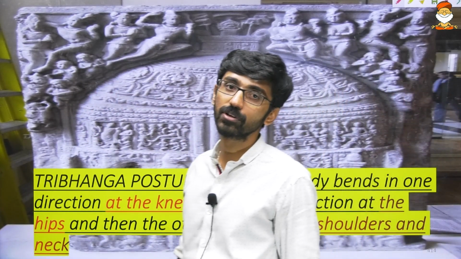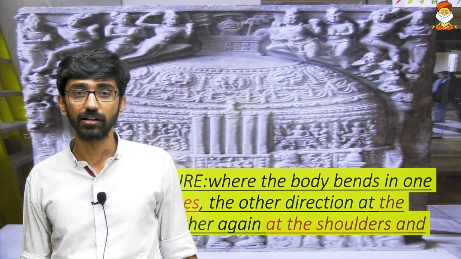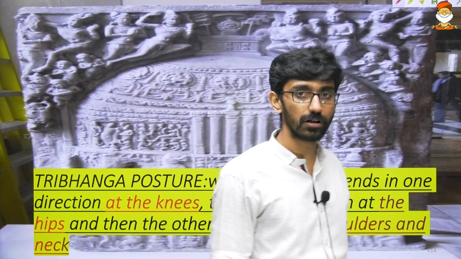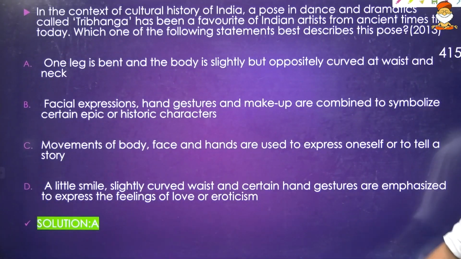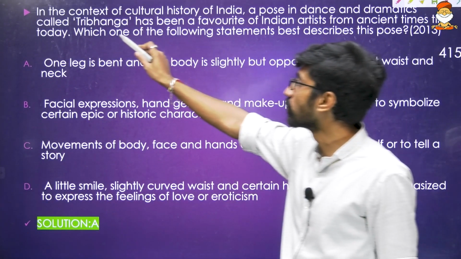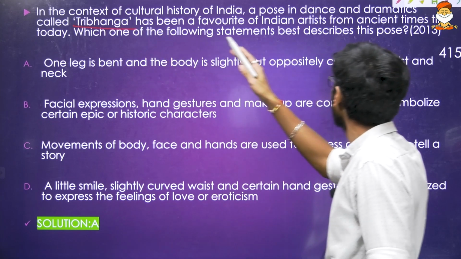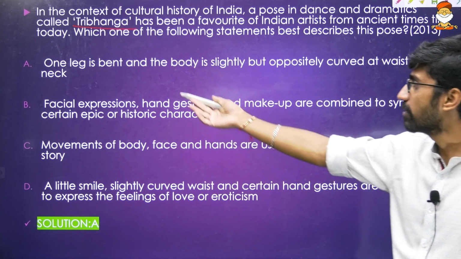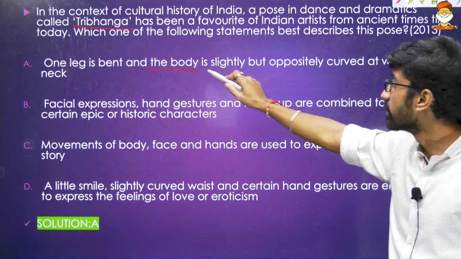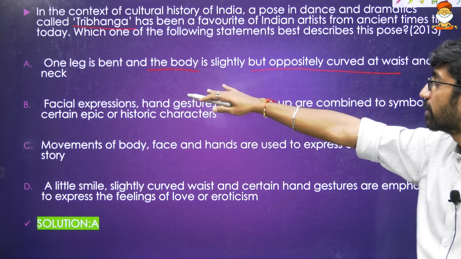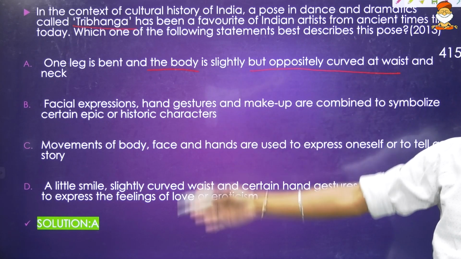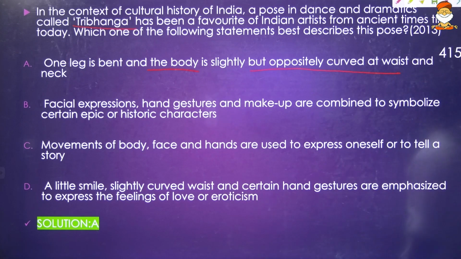There are also some news items about Nataraja images. A Nataraja sculpture is there; please look at those things also. And this question on tribhanga, I think I have added. As in 2013, the solution is that one leg is bent and the body is slightly but oppositely curved at the waist and at the neck. Leg, hip or waist we can talk about, or the neck. So this question was asked.